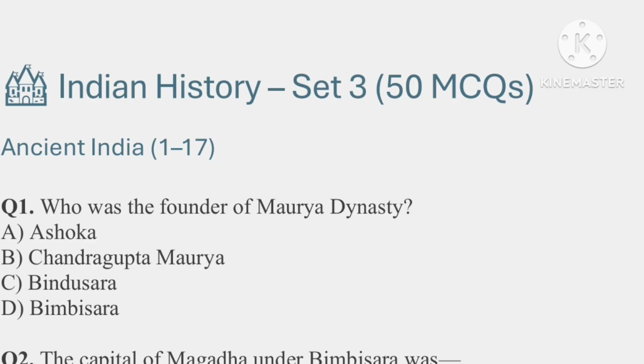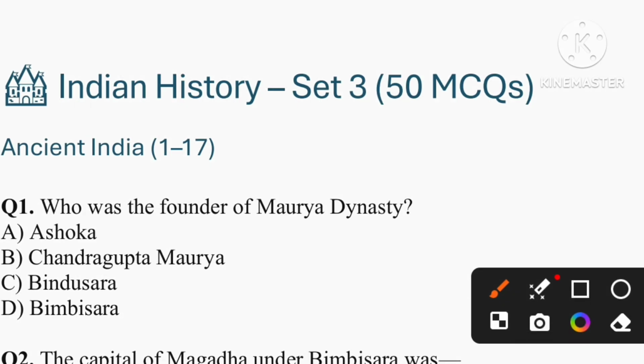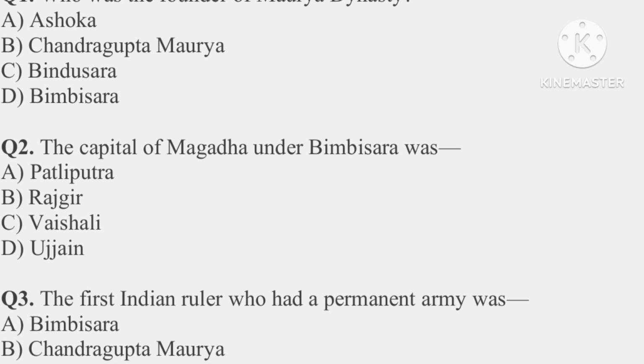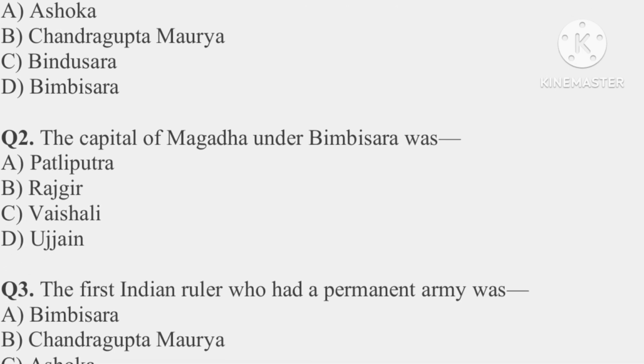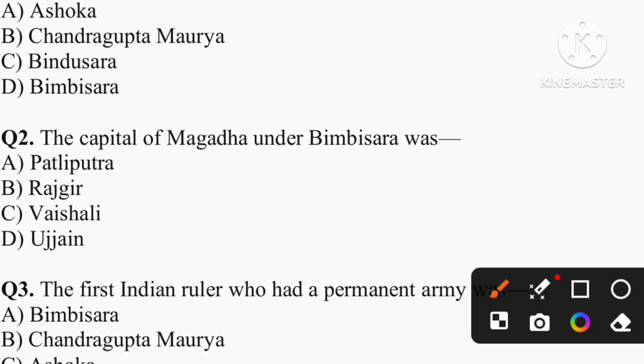Question number one. Who was the founder of Maurya dynasty? So, the correct answer is Chandragupta Maurya. Question number two. The capital of Magadha under Bimbisara was. So the correct answer is option B, that is Rajgir was the capital.